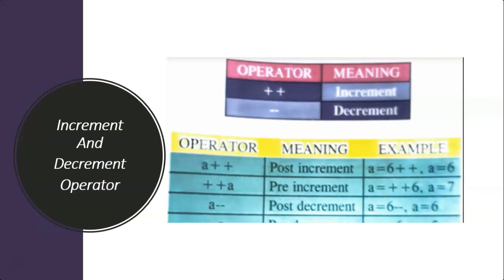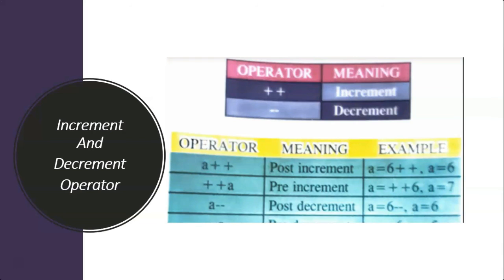Conditional or ternary operator. Conditional operators are used for decision making in C. This operator operates with three operands. Hence, it is called the ternary operator. The syntax is: expression 1, question mark, expression 2, colon, expression 3. Sizeof operator.